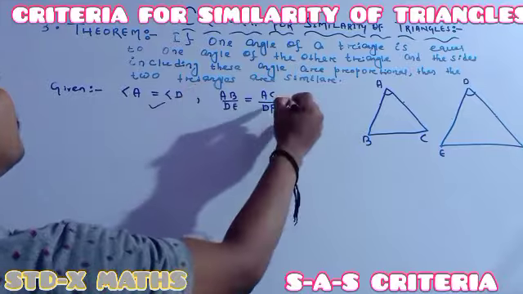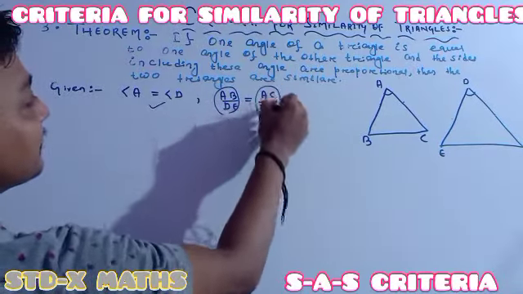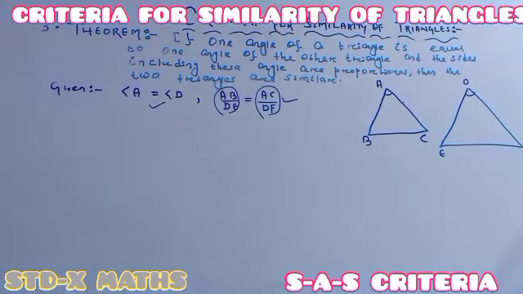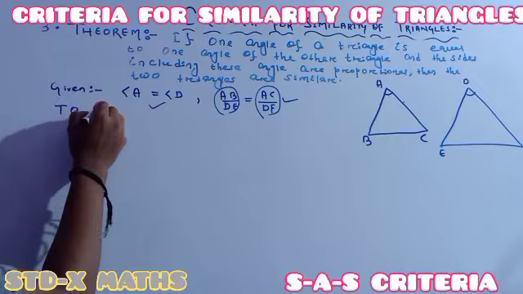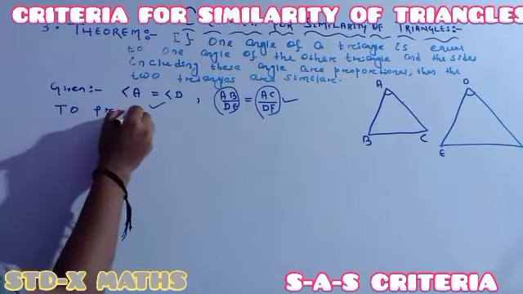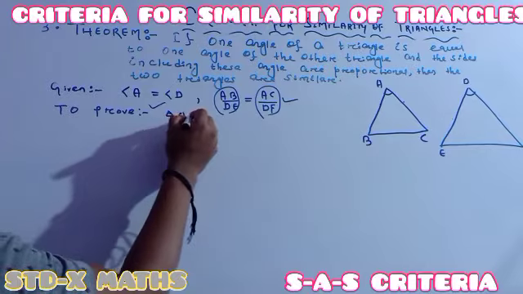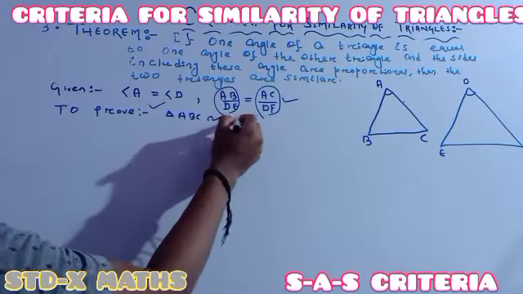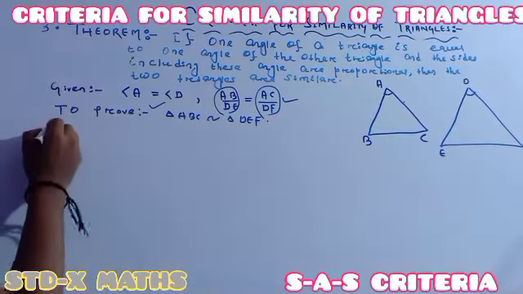So this ratio is the same as this ratio. Understood? And to prove, see, triangle ABC is similar to triangle DEF. See how we have to prove.